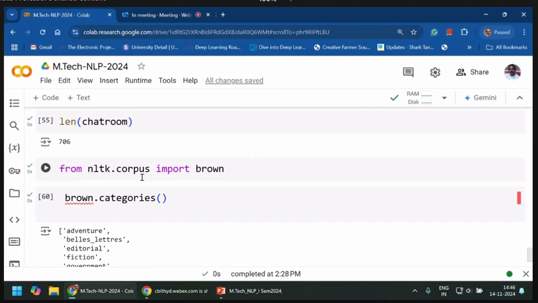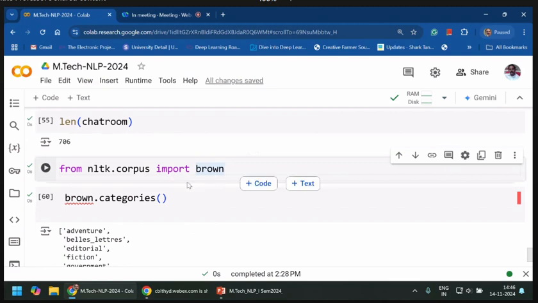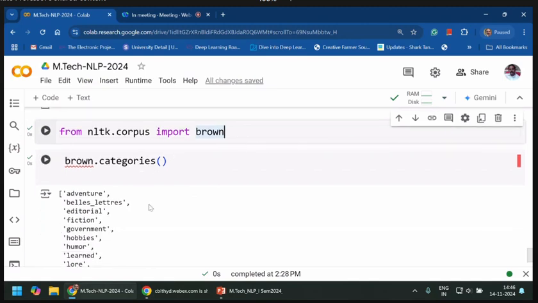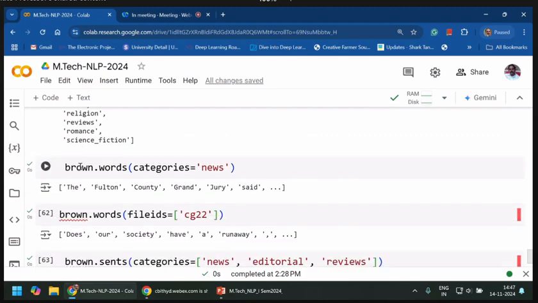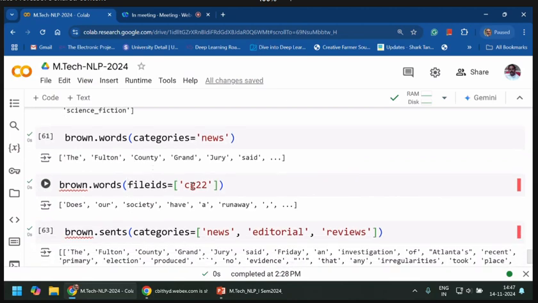And here, now we are importing brown. The Brown corpus consists of different categories. Those categories we will see. Brown.categories are these; these are the number of categories. Suppose you want to see the words in news, you can fetch it as brown.words(categories='news'). Now if you want to see a specific one, you just see this.